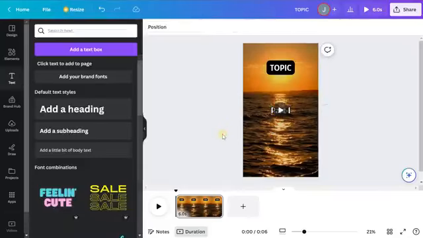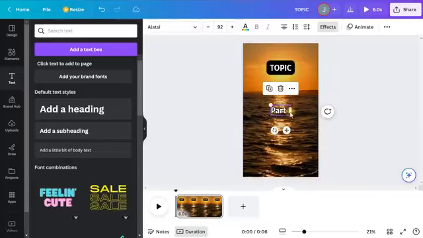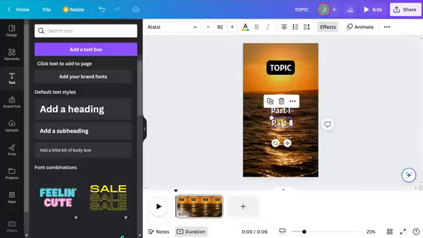Now there is a part 2. And what we're actually going to do is click on part 1, the text here, and click duplicate. And we're just going to drag it down. We do want it to eventually show in the same place where part 1 is going to be. But if you go ahead and just leave it there, it's going to be really hard to connect the data. So that way we can have this automate, and you'll see what I mean in just a second.